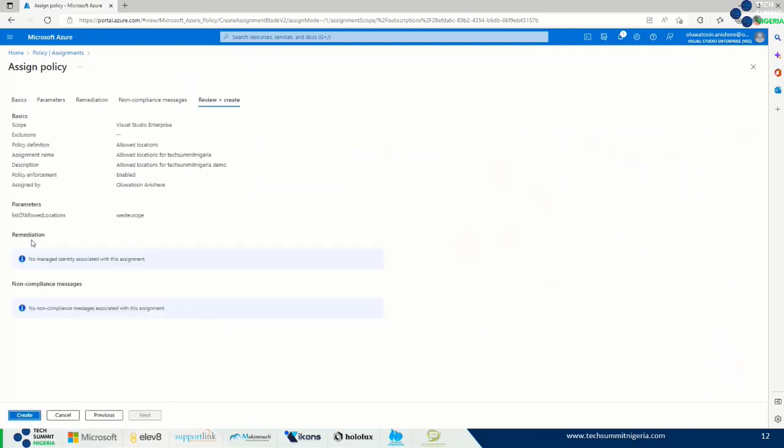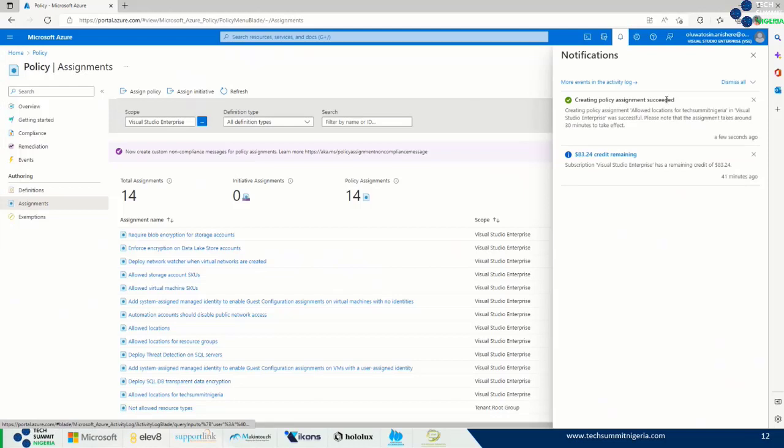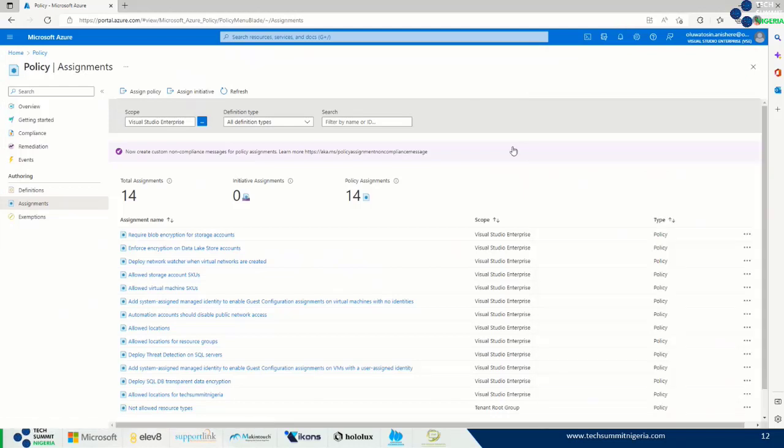It's going to show me the summary of the things I have done. Remember, I did not do any exclusion. And the parameter is I want to allow only the West Europe location. So I'll go ahead and click create. This should go ahead and create for us. We can check the notification. Yes, policy creation succeeded. Good. That is exactly what we want.